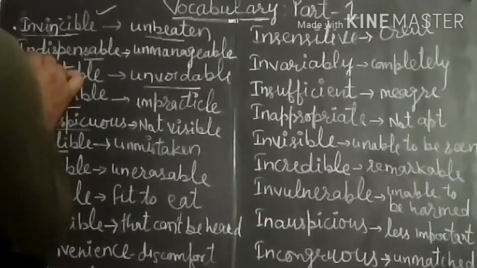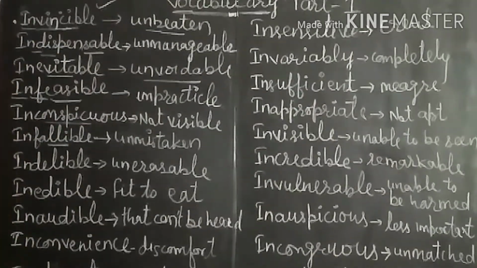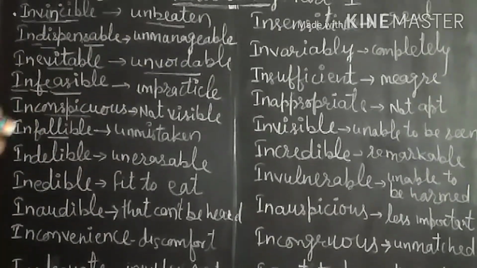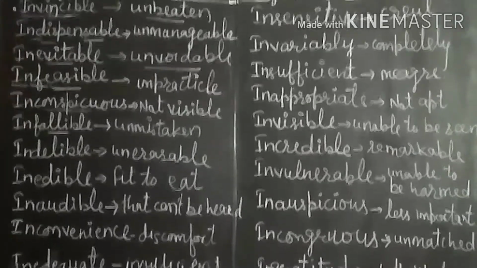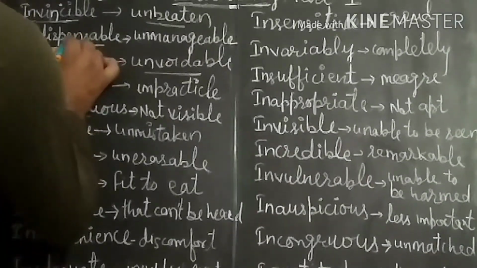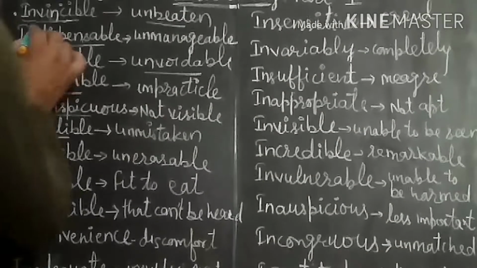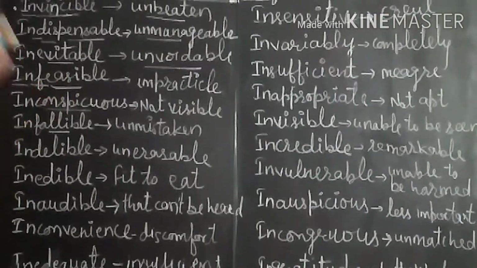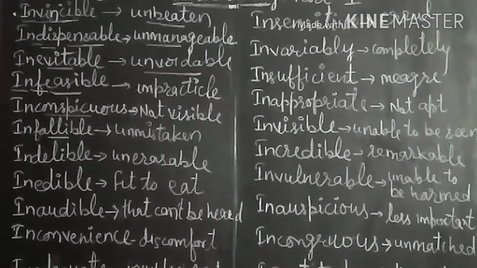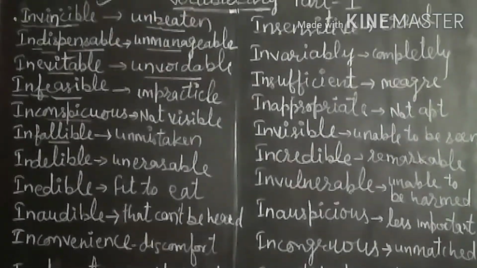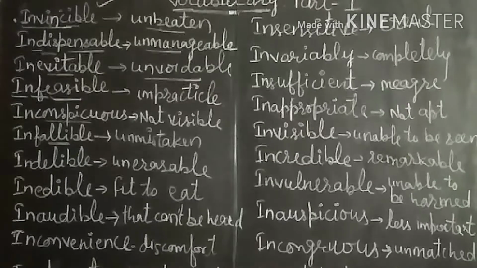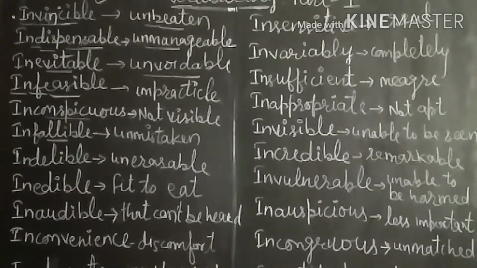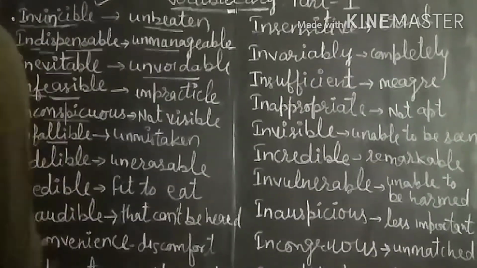Second one is indispensable. Dispense with means to manage. If we can manage without having something, we can say that we can dispense with that particular thing. So indispensable is unmanageable, means the thing by which we cannot manage ourselves, means the absence of that particular thing creates a chaos for us and we cannot manage without that. That is indispensable.